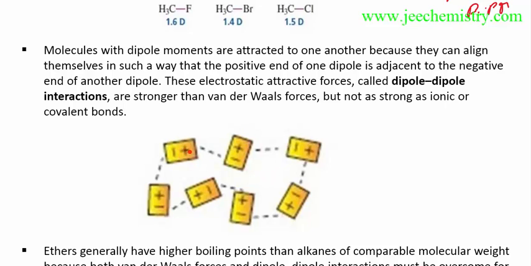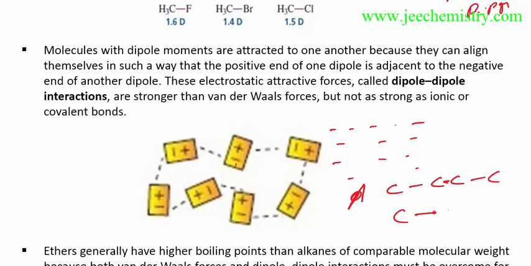dipole formation, then this plus-minus dipole is formed in many molecules. This plus and minus will attract, so finally they will align in one direction rather than in all directions. As they align in one direction, there are stronger van der Waals forces. As I have already told you, if a carbon chain is there,